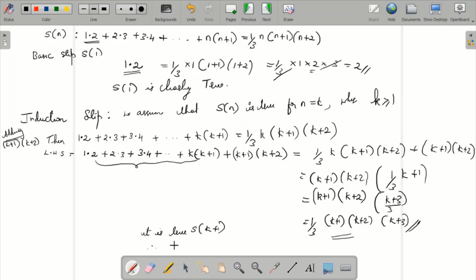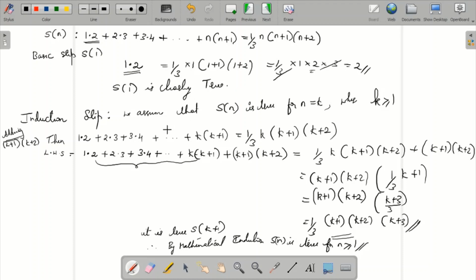Therefore, by mathematical induction, S of n is true for n greater than or equal to 1. So this is how we solve. The basic step is clear: for the first term you got 1 into 2, and both sides equal 2, so it is true.